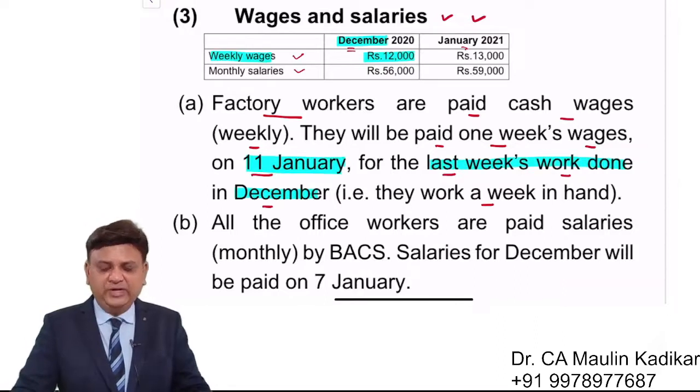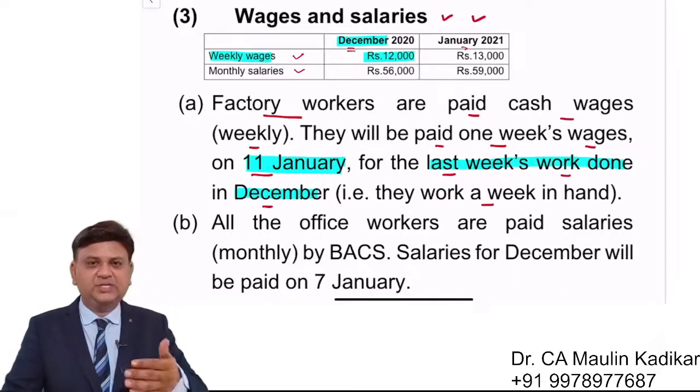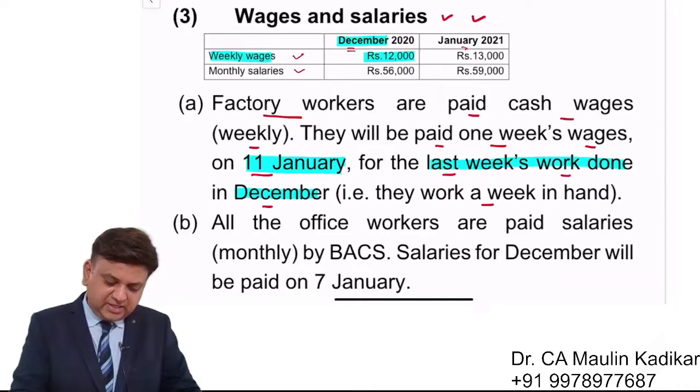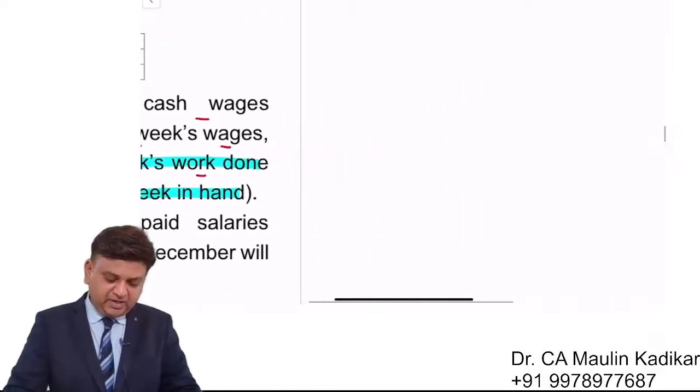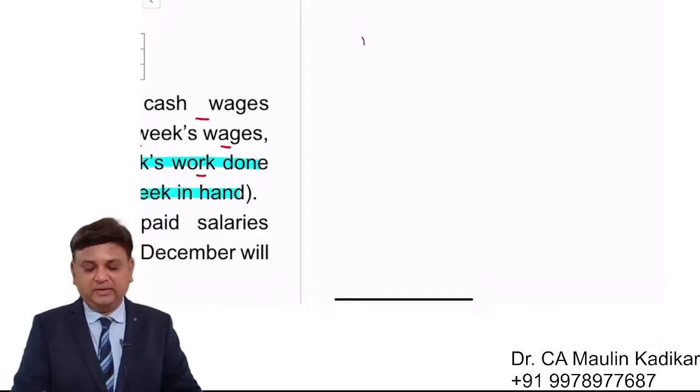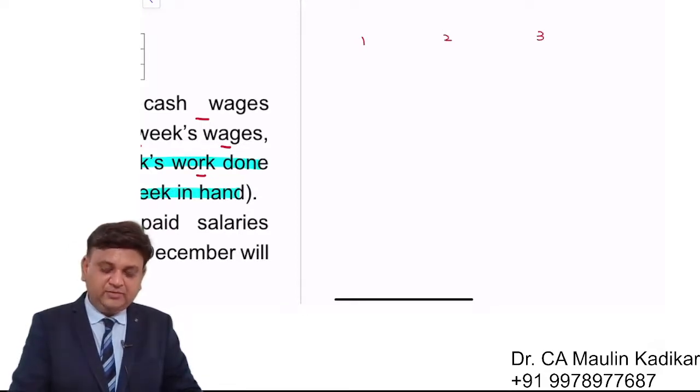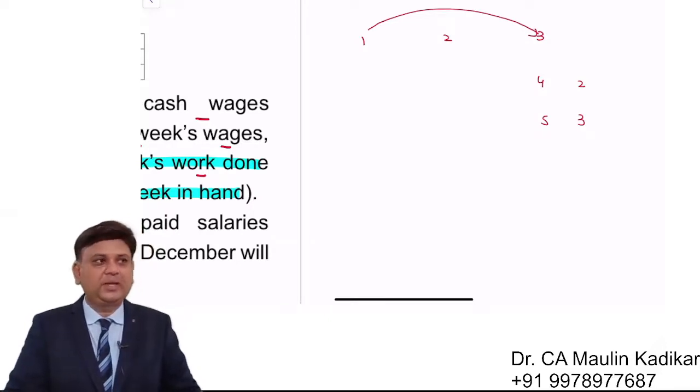Just one more point that I want to explain over here. Students have number of times a kind of question that, sir, how do we understand a term that is they work a week in hand? So basically it is like this. When a worker is coming and working in the first week, we don't pay anything to the worker. Second week, again we don't pay anything. Third week, when he completes the work, we make the payment of the wages of the first week. In the fourth, we pay the wages of the second. In fifth, we pay the wages of the third, and so on.